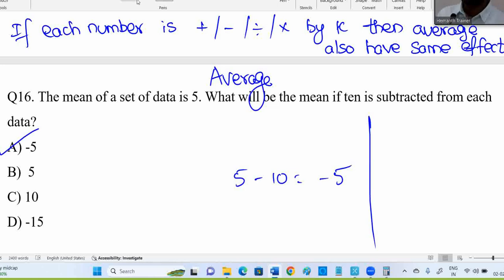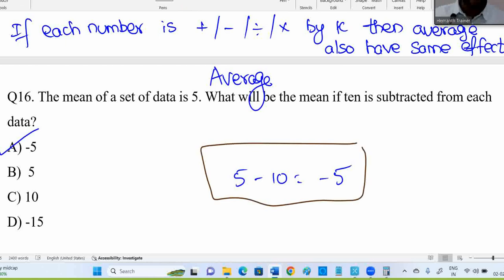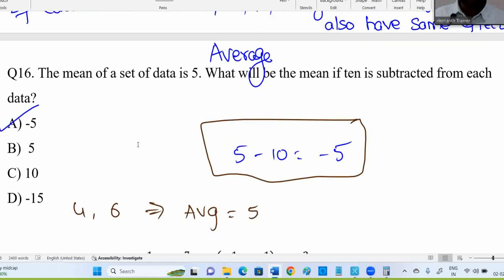I'll give a simple explanation or logic for this question. Say I have 4 and 6, dear. What is the average for 4 and 6? I'm explaining with an example now. If you have a doubt, you take this example and try. For 4 and 6, average is 5.